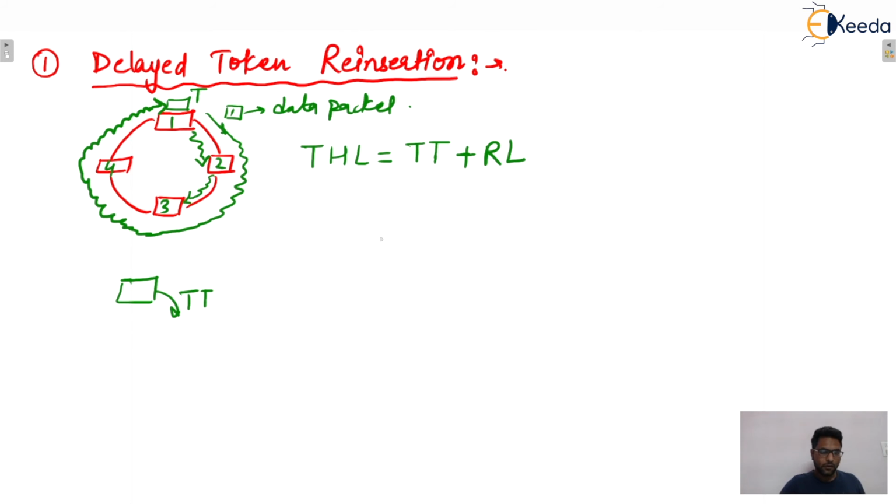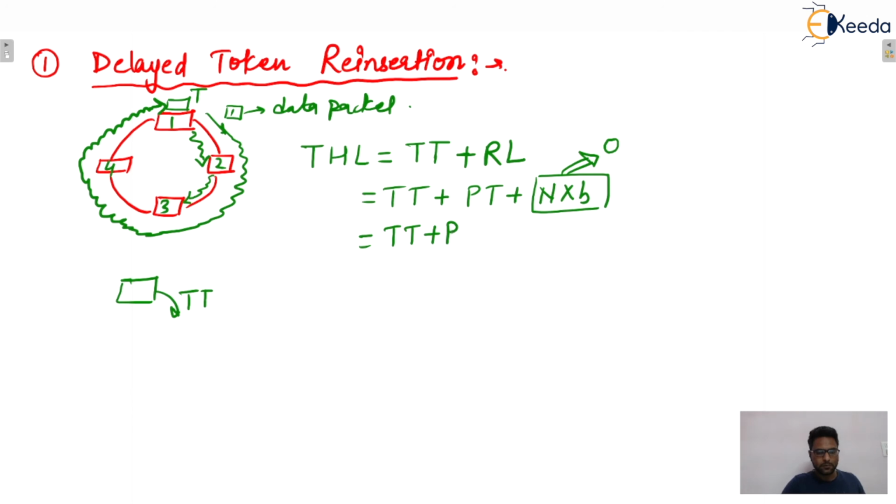Now, this TT plus ring latency is what we calculated in the previous slide. You can see that it is PT plus N into B. Now I'm assuming that the processing time, that is the delay at every station, is 0. If it is assumed to be 0, then token holding time will be TT plus PT.